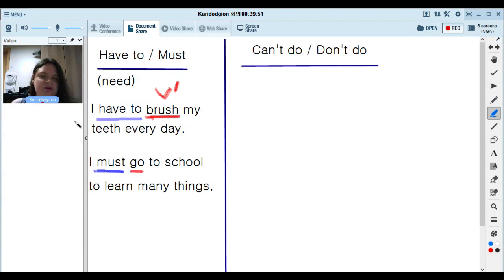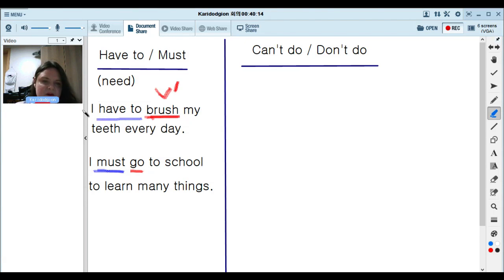So I must go to school to learn many things. We need to go to school every day because we need to learn. Maybe we need to learn how to do things. We need to learn stuff to get a job, to go to university. So we must go to school to learn many things.